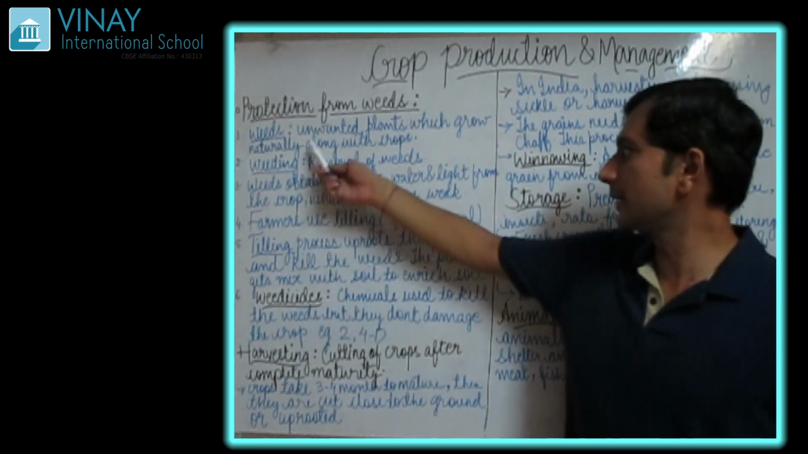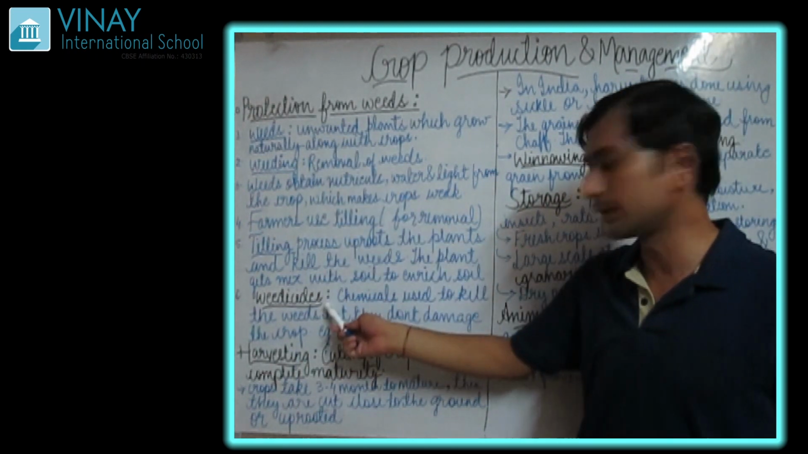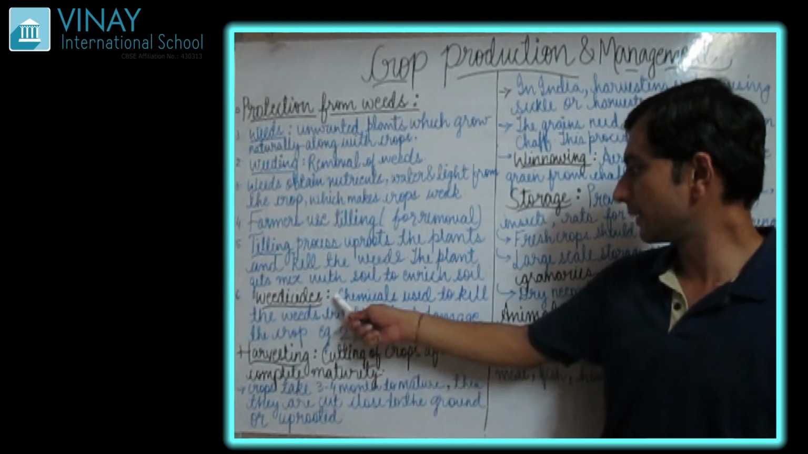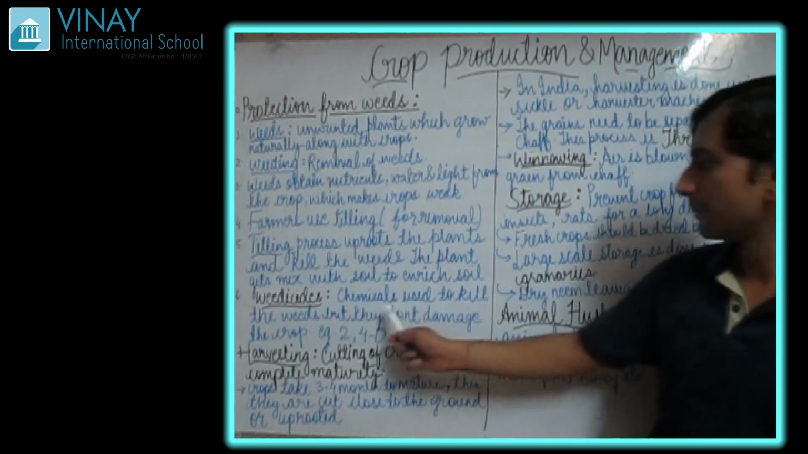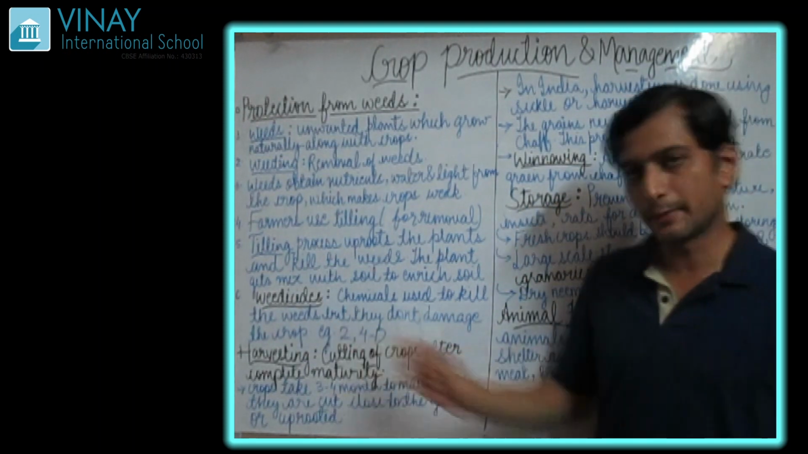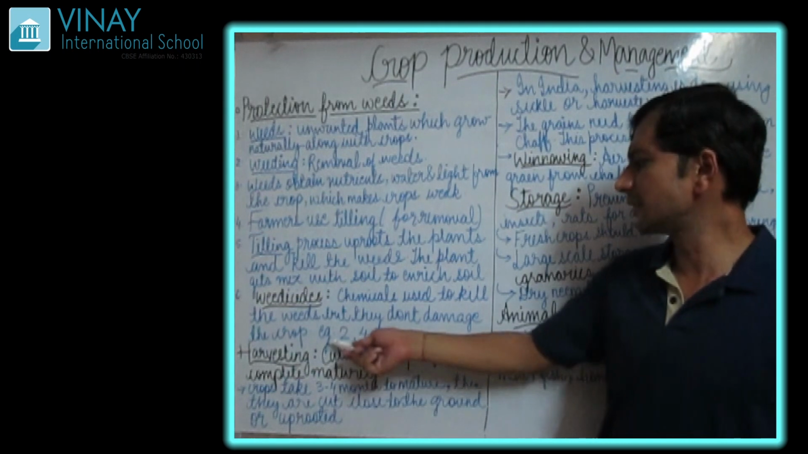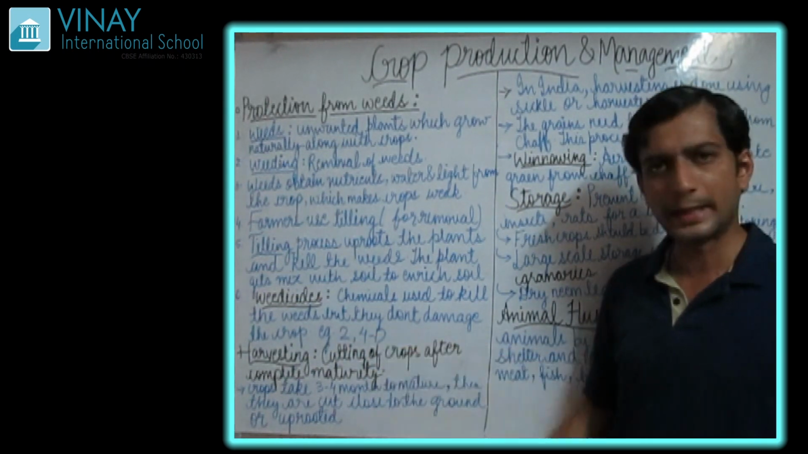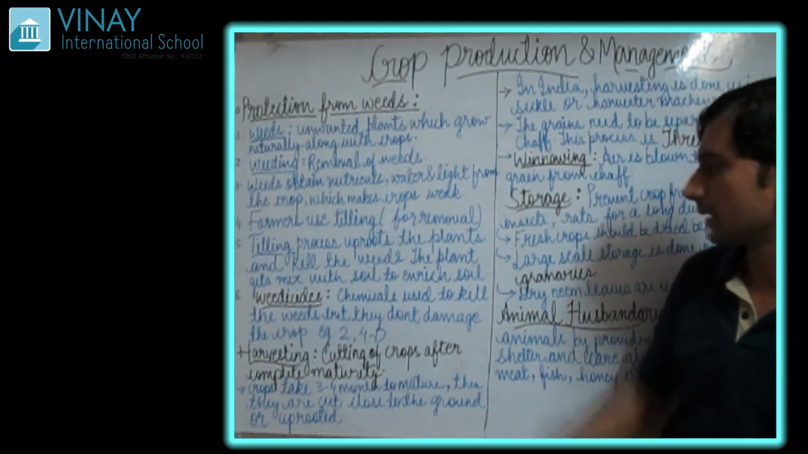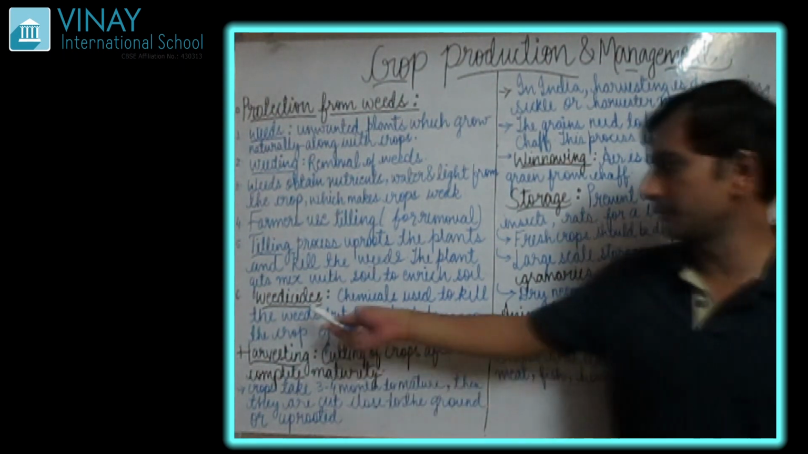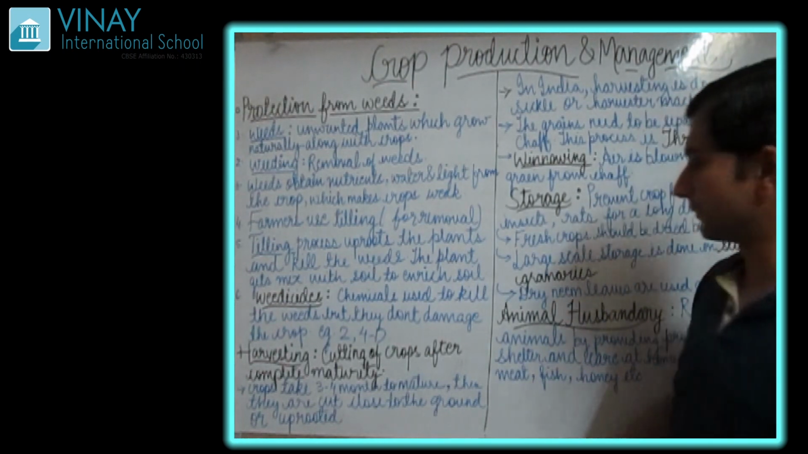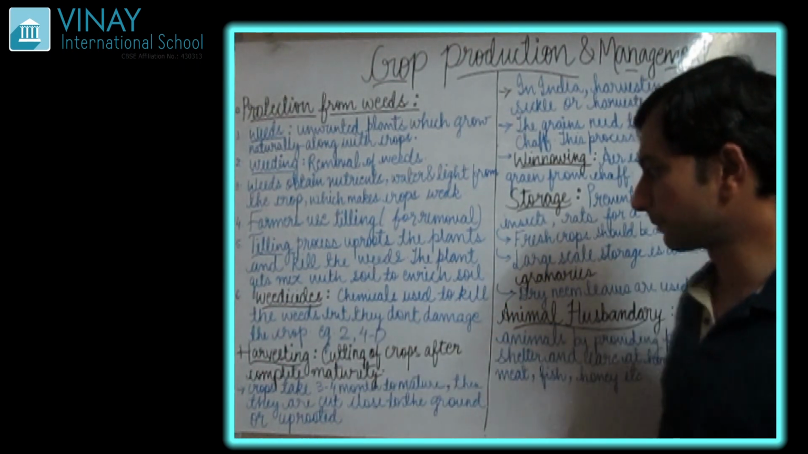Of course, we are killing the unwanted plant. And what is our crop? The crop is also a plant. But weedicides play an important role: these chemicals kill the weeds, but they do not damage our crop. One example is 2,4-D. 2,4-D is an example of a weedicide which is very commonly used.